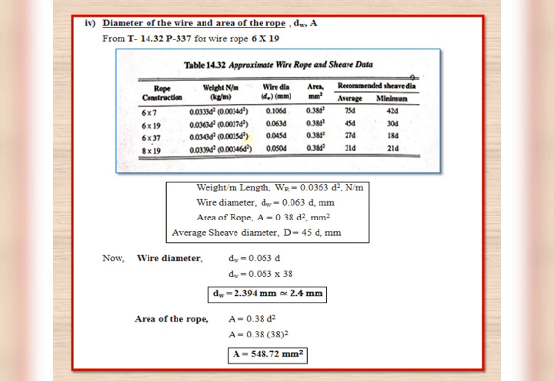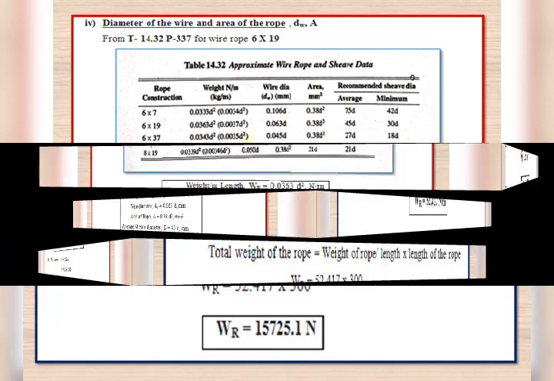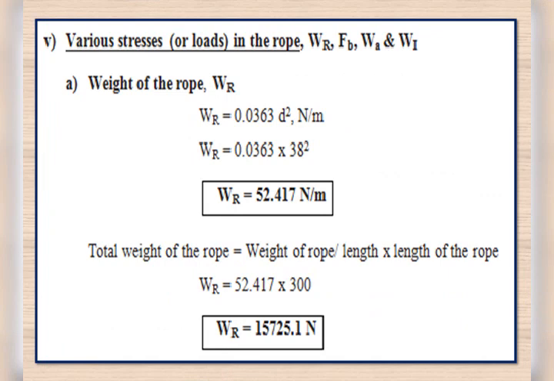Now using one more relation from the table, the area of rope A is equal to 0.38 d square, we'll substitute the value of d as 38. So we are getting A is equal to 0.38 into 38 square, which gives the area as 548.72 mm square. Here we can round up this value to 550 or 549 as per our wish, but I took it as it is for the further substitution.